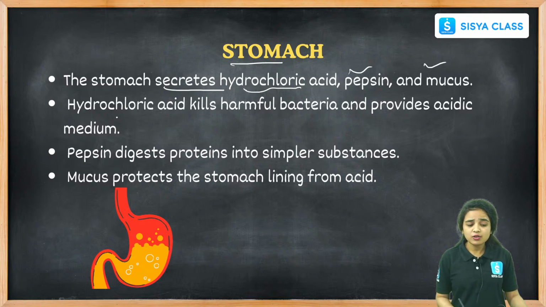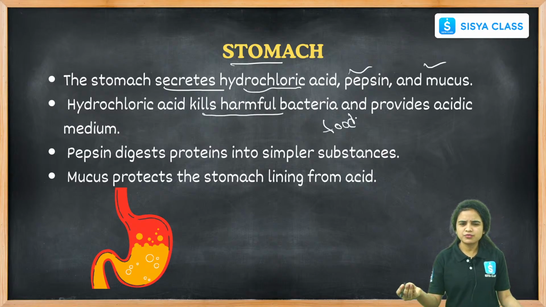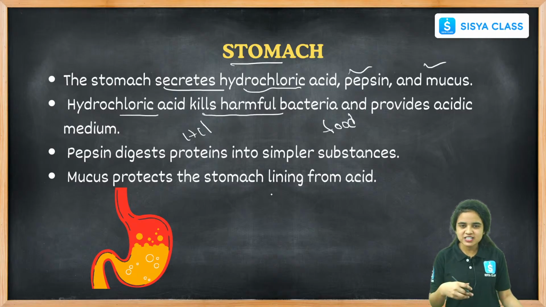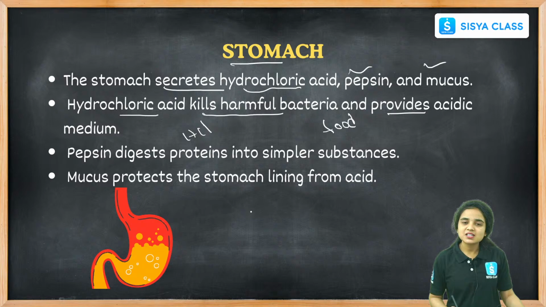Food contains different types of things, and along with it, different types of harmful bacteria may enter. These bacteria are killed by the hydrochloric acid, HCl, which also provides an acidic medium for the digestion and breakdown of the food that we take in, right?